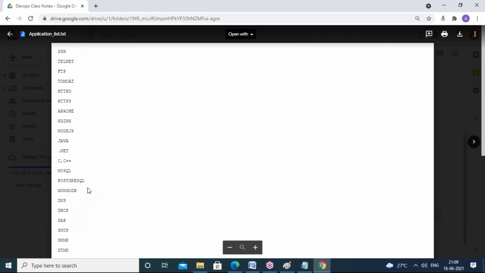These are not only DevOps applications. Apart from DevOps tools, I gave a list of general day-to-day applications that we use in real time. Maybe you may not use all of them, but at least you should know the purpose. What is SSH? What is Telnet? It will be best practice, guys. Whenever you get time, please go through all these applications. What is SSH? Already we have seen that.